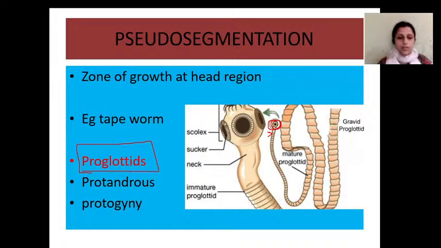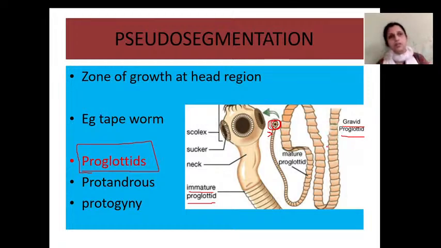The proglottids in the head region will be smaller in size and they are called immature proglottids. And mature proglottids are found almost at the middle region. So immature proglottids are very small. Then mature proglottids are a little bigger but not too big. Then gravid proglottids are the largest ones, which are found at the hind region of tapeworm.